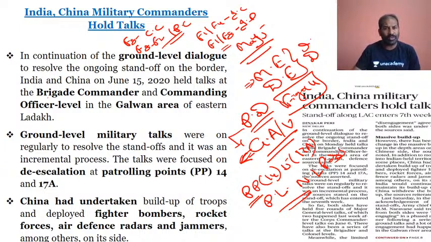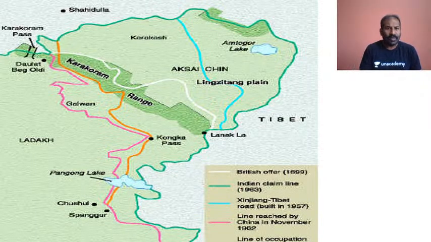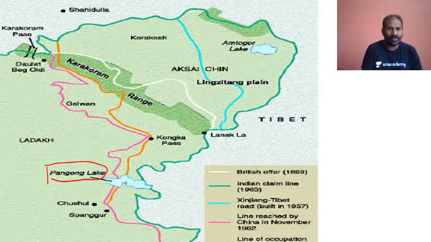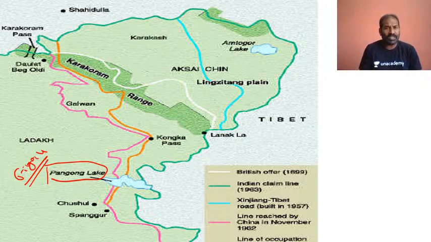PP is patrolling point, and this is the Pangyong Lake, which you can look at. Finger 4 is the bone of contention between Indian and Chinese troops, and this is the Galwan area, wherein the discussions are still going on at the ground military level.